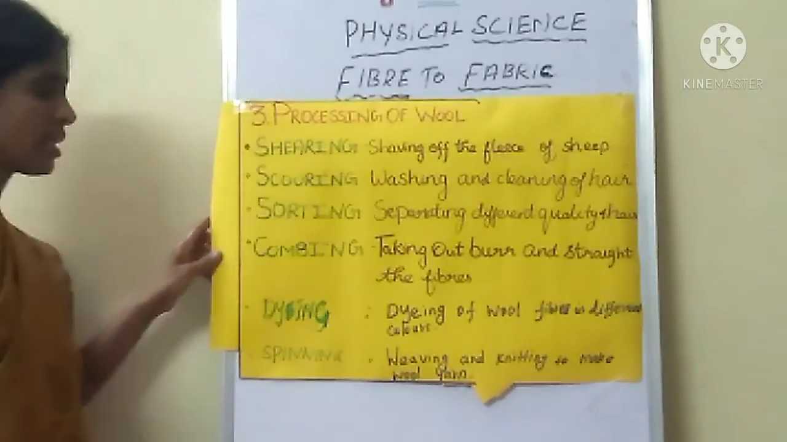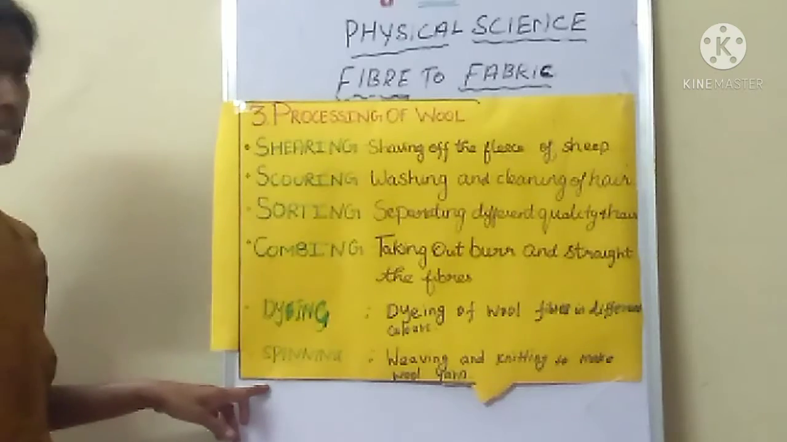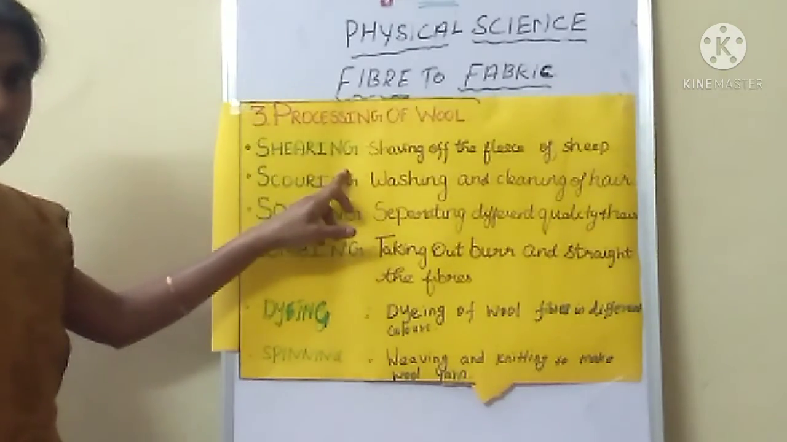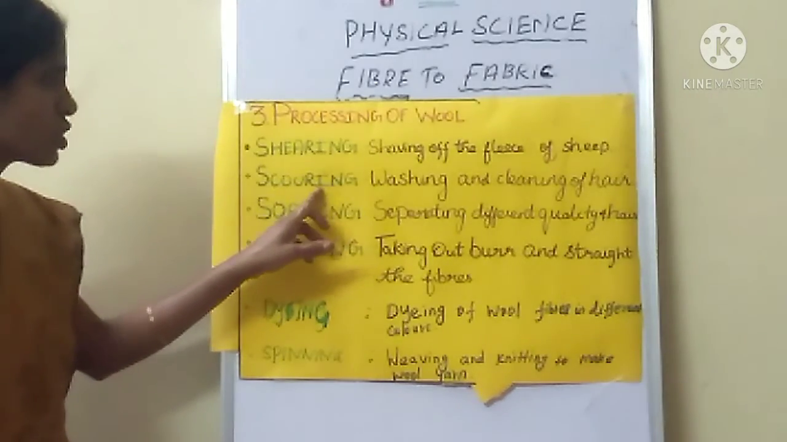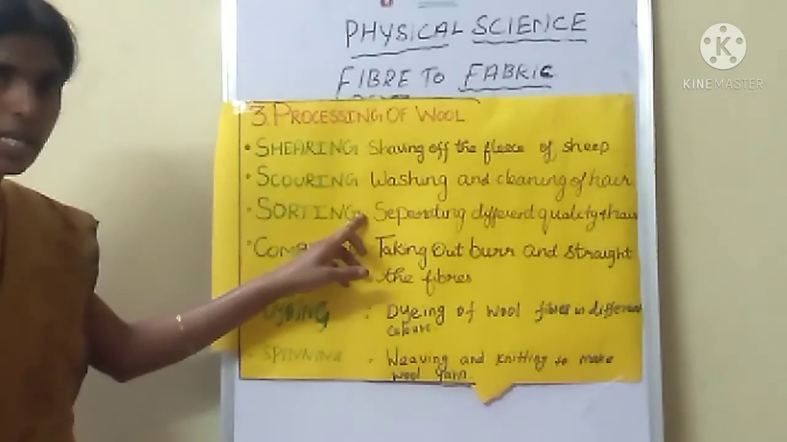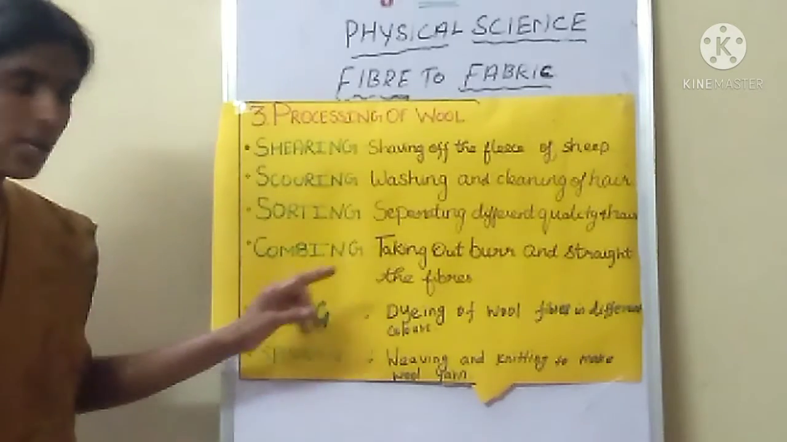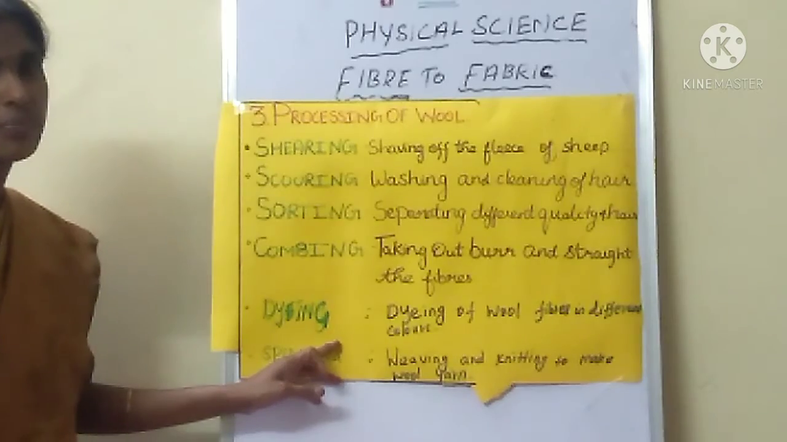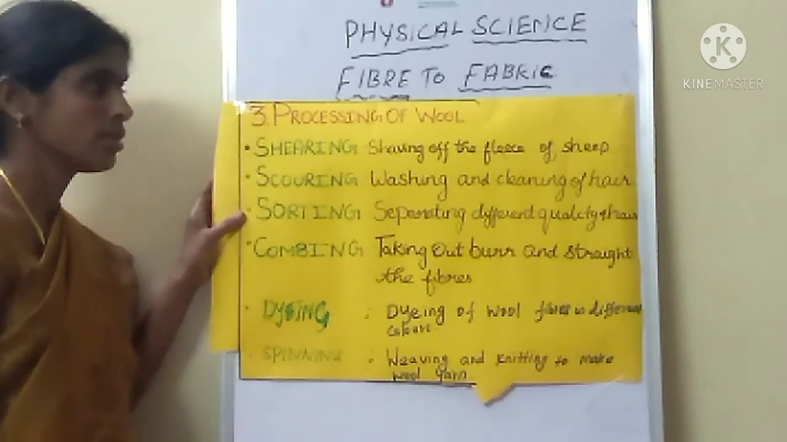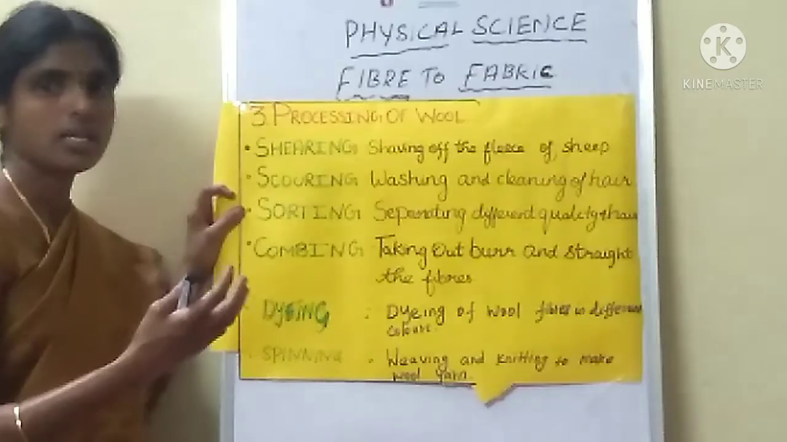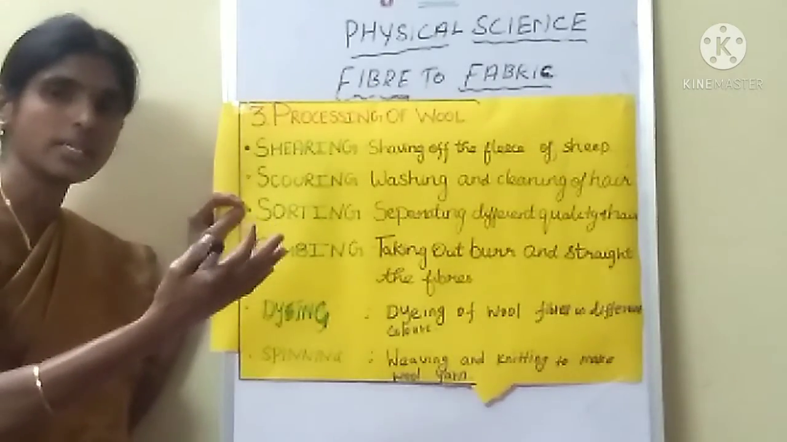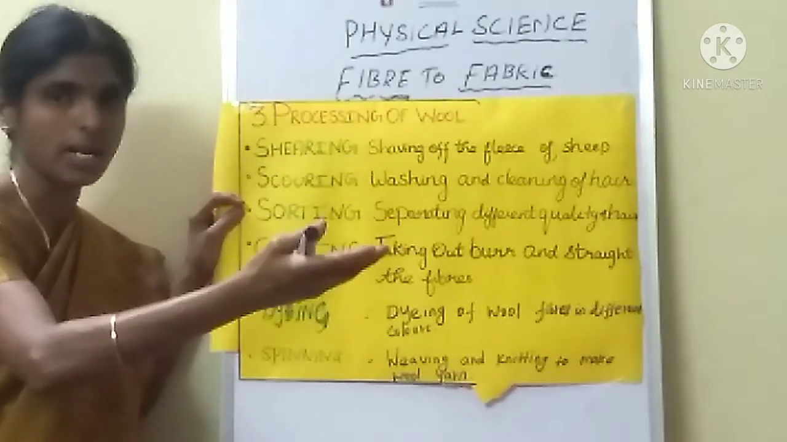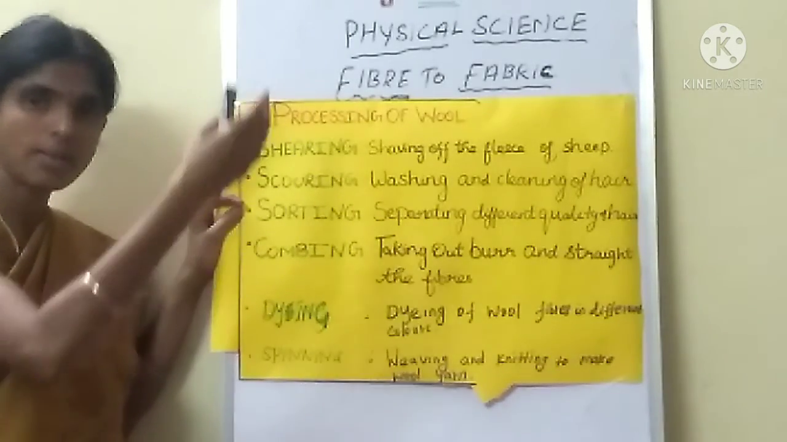There are six processes in processing wool. What are the six process names? First one is shearing. Second one is scouring. Third one is sorting. Fourth one is combing. Fifth one is dyeing. And the last one is spinning. Are you clear, students? Okay, see here. And cotton plant, we have studied in 6th standard. Cotton fiber we get from the fruit of the cotton plant. Some process is there. What are the processes?